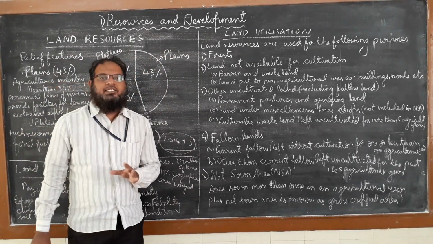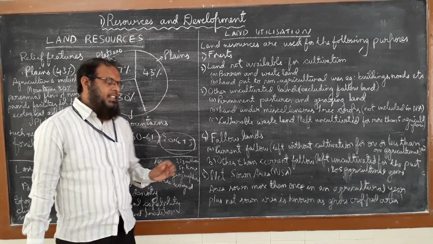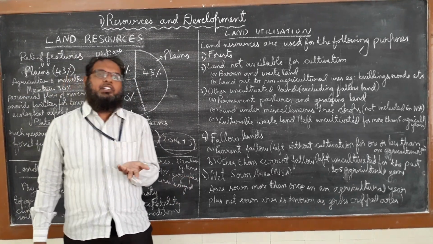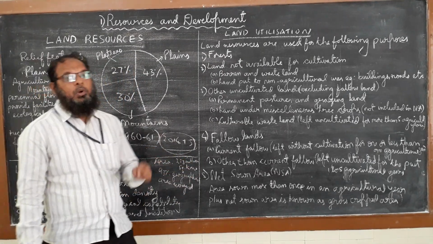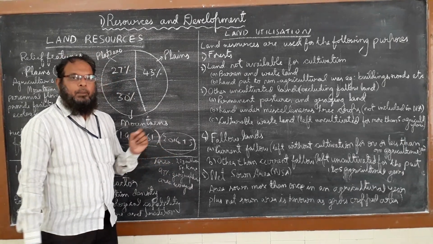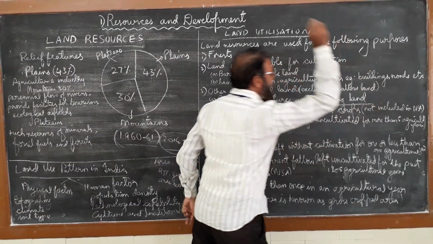When it comes to statistics, you have to compulsorily follow the latest curriculum only. In the latest curriculum, they have given these statistics. Some textbooks are there, but they are not given. So that's why I suggest you follow the latest one. And in this latest one, we can take first the permanent pastures and the grazing land.